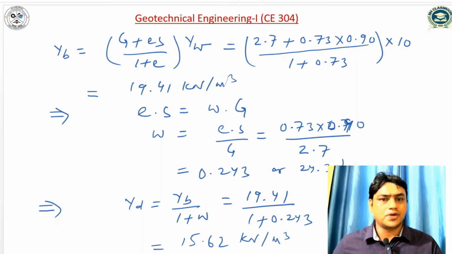Here the unit is kilonewton per meter cube because we have put the value of unit weight of water as 10 kilonewton per meter cube. Specific gravity is unitless, void ratio is unitless, degree of saturation is unitless. So the unit of bulk density only depends on the unit weight of water. If I take the unit weight of water in kg per meter cube, then bulk density will come in kg per meter cube. If I take the unit weight of water in gram per cc, then bulk density will come in gram per cc, and according to that the dry density will come.